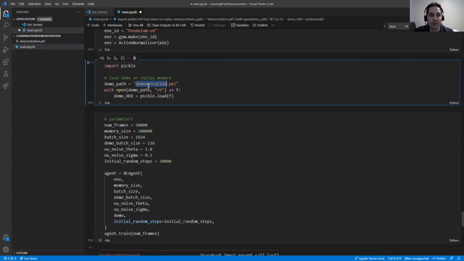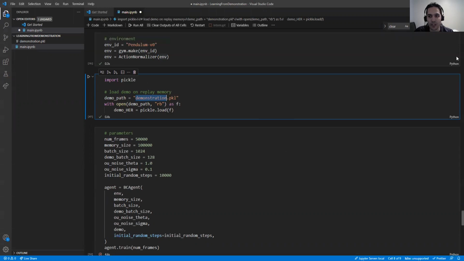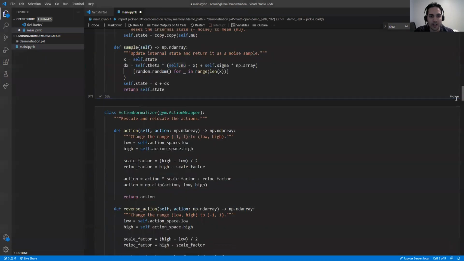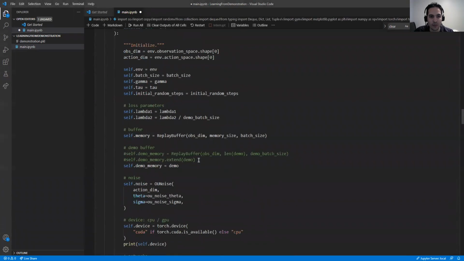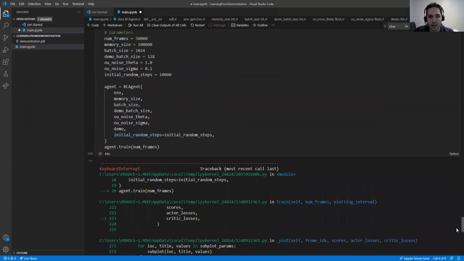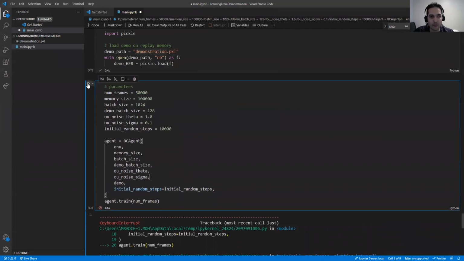We use this demonstration, and I also changed a little part of the code because I have the replay buffer, so I don't need to extend it or create another class of replay buffer. This is currently a demonstration replay buffer. If you have some demonstration in the format of a replay buffer, you have to add it to the class, but currently this is a sample of that class. So we just assign it to the demo memory, and yeah, everything should be fine.